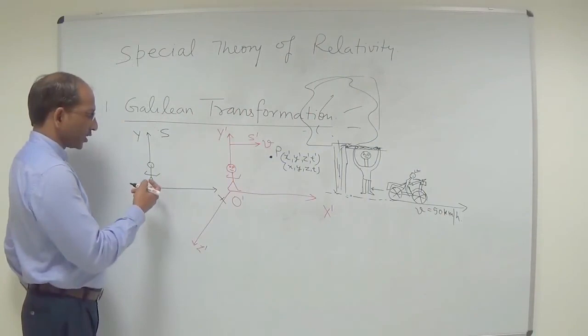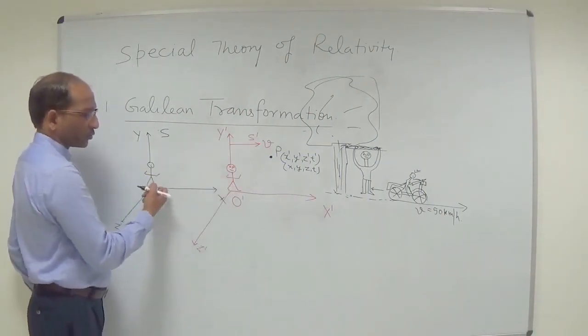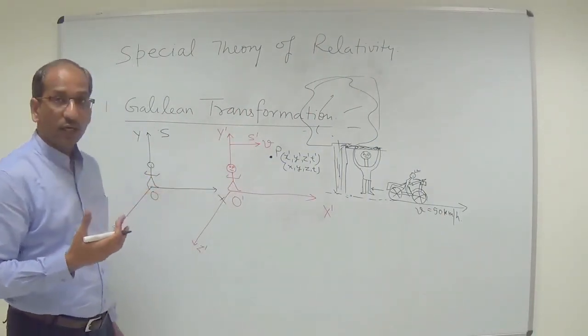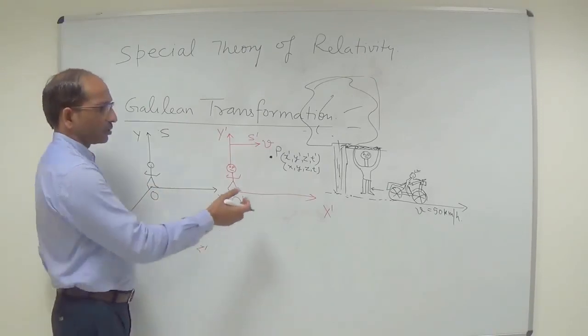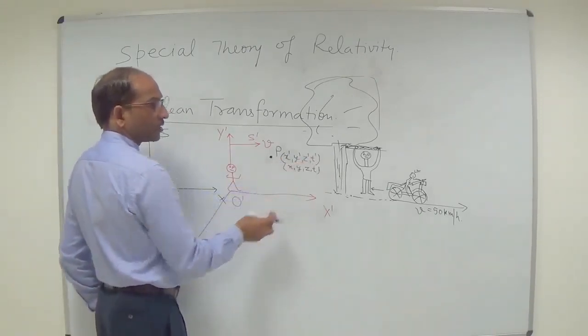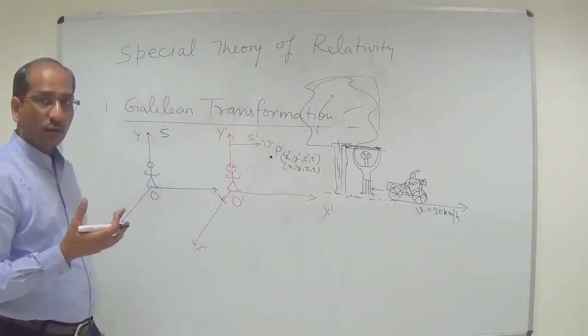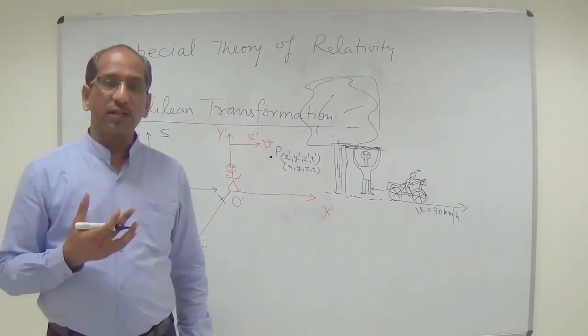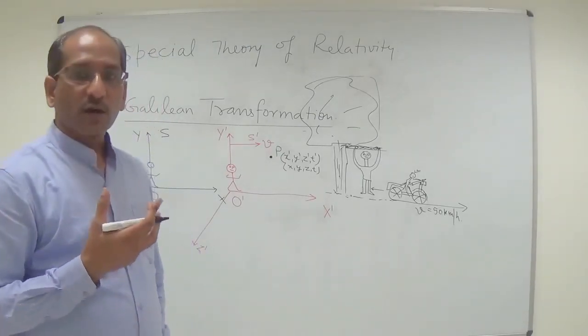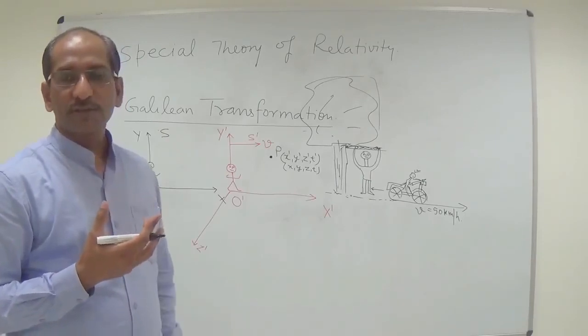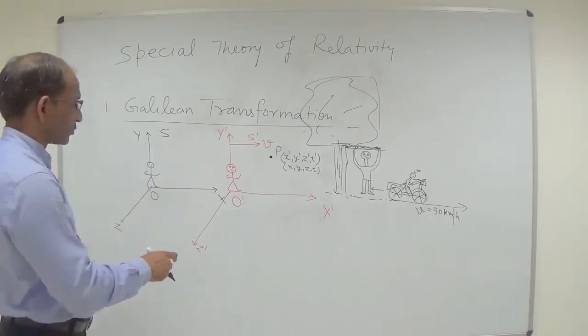And how basically those two observers will observe that event. So X prime, Y prime, Z prime, T prime is for whom? It is basically the observation that will come through the O prime observer.